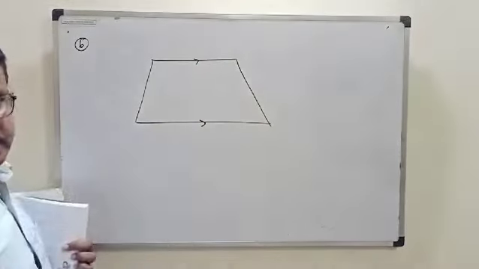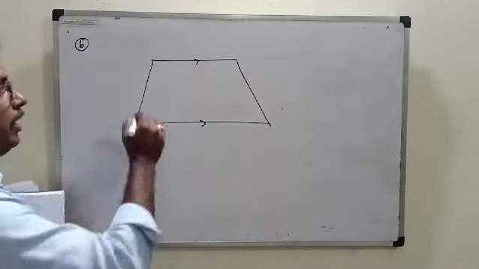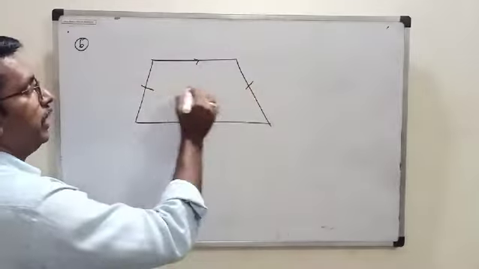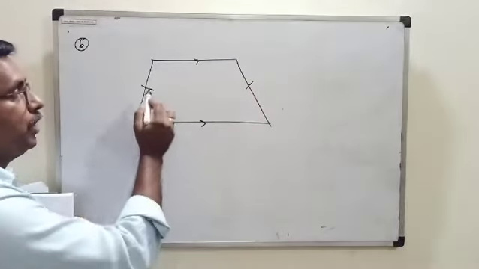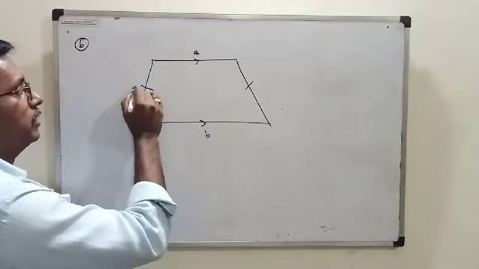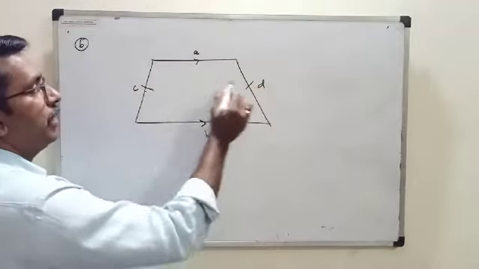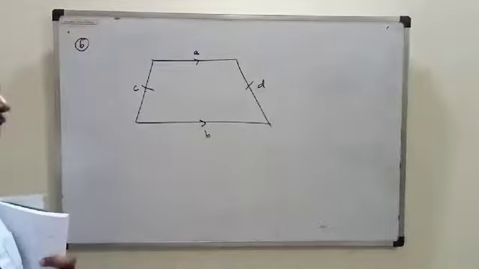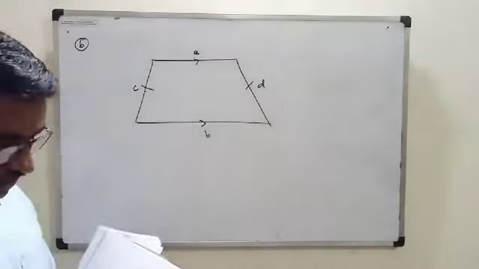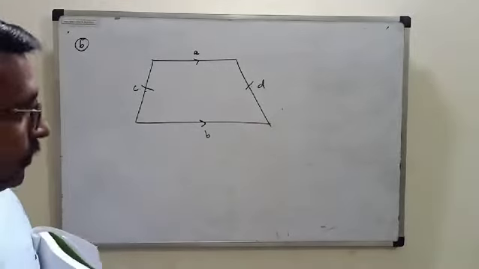These two are parallel sides, isn't it? And these two are non-parallel. A and B are parallel, C and D are non-parallel sides. And if these two sides are equal, it is called the isosceles trapezium. We studied about this now, isn't it?